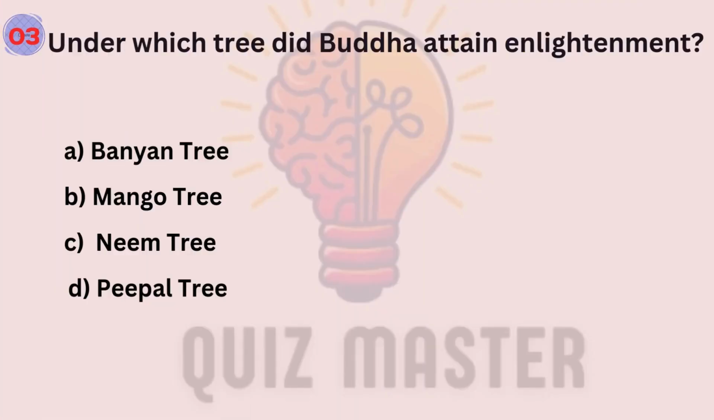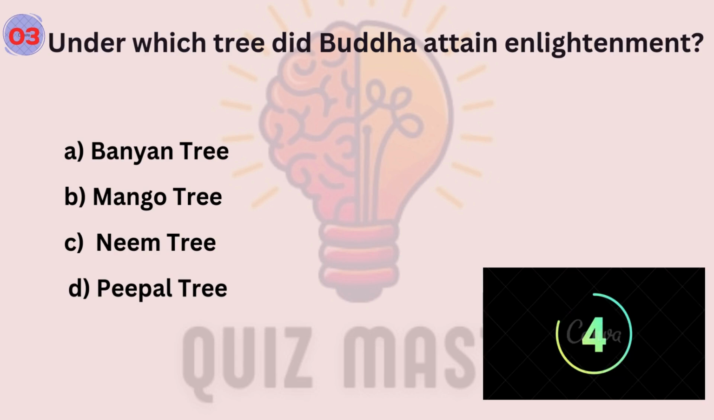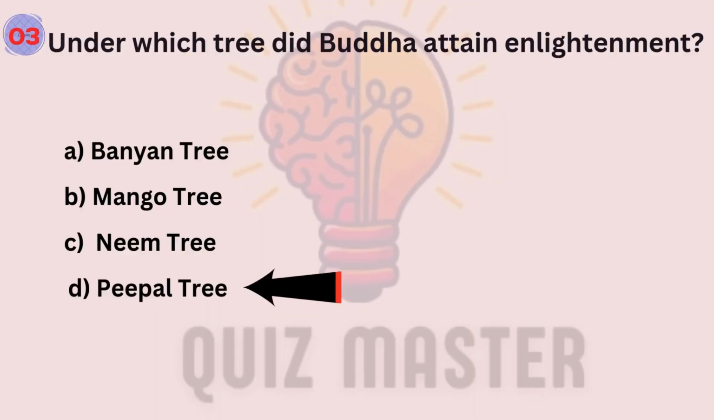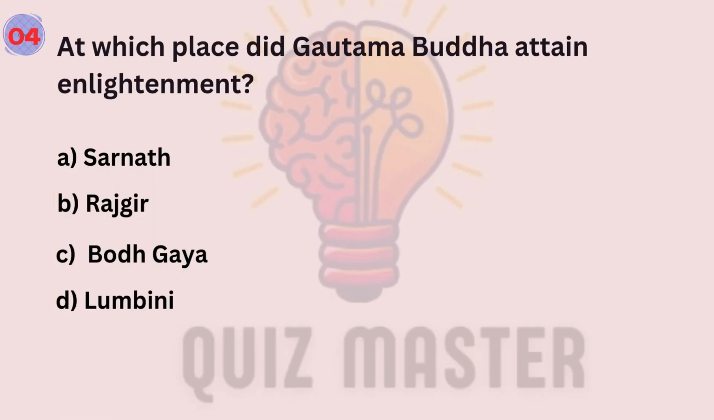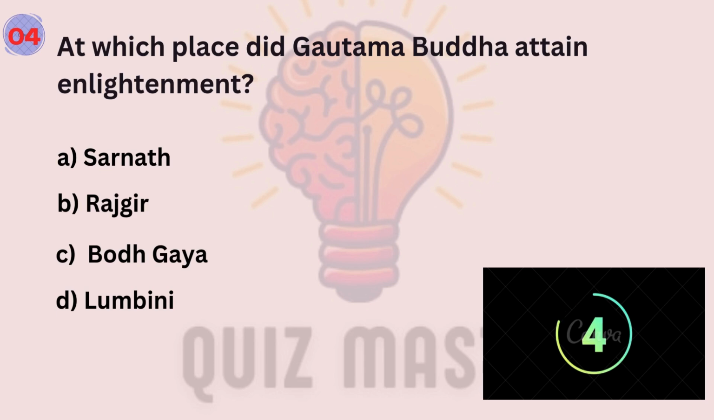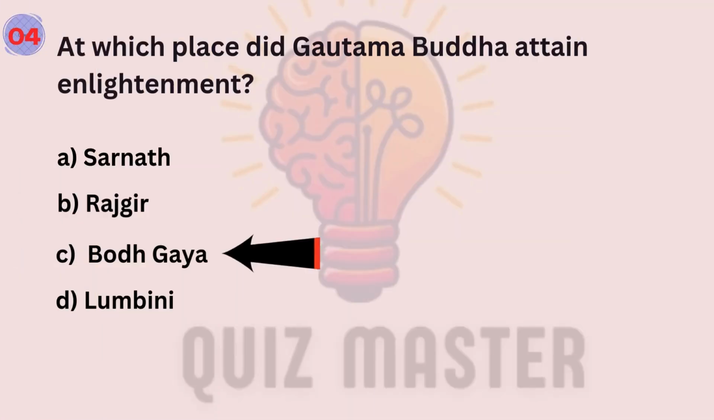Question number 3. Under which tree did Buddha attain enlightenment? Answer is D. Question number 4. At which place did Gautam Buddha attain enlightenment? Answer is C.